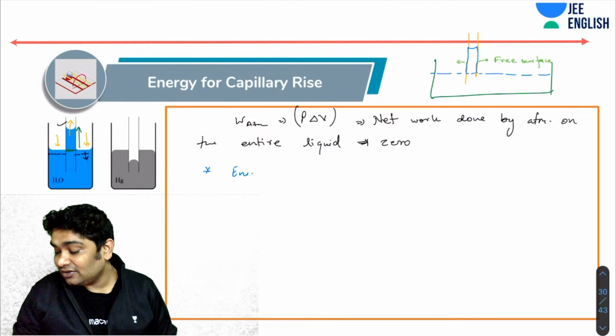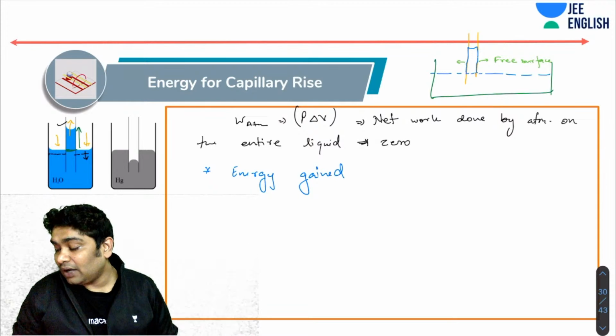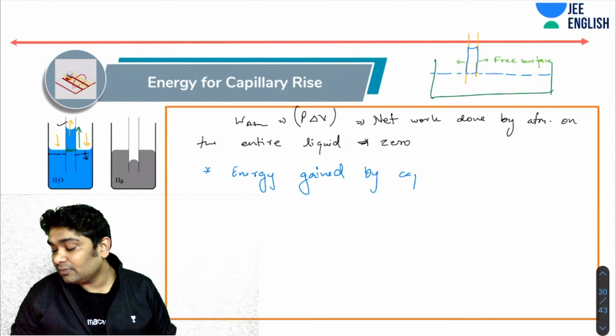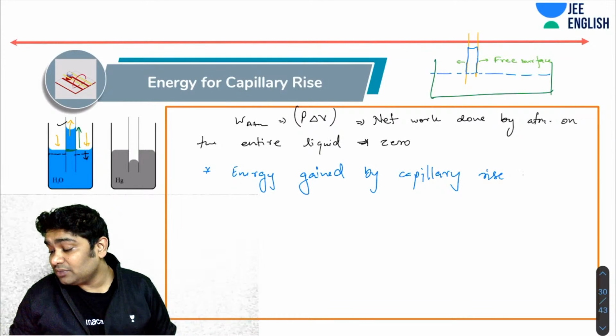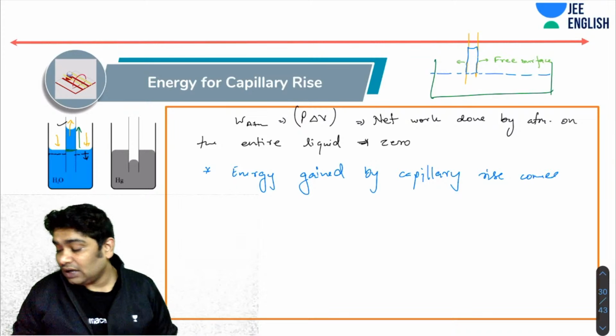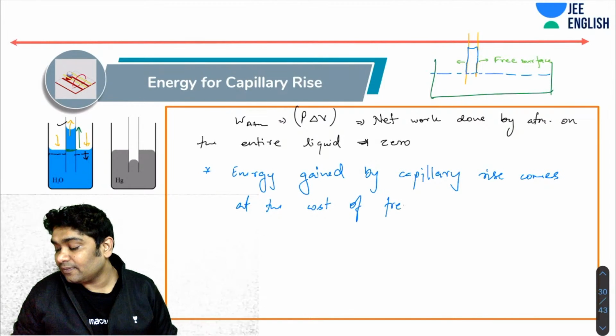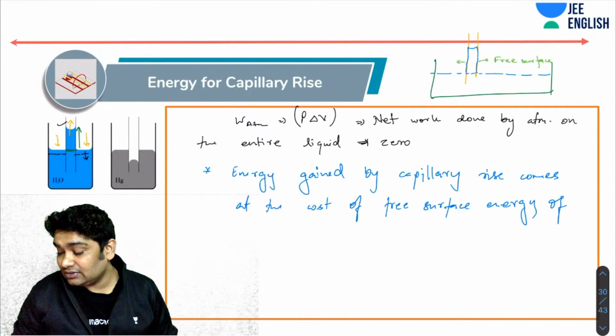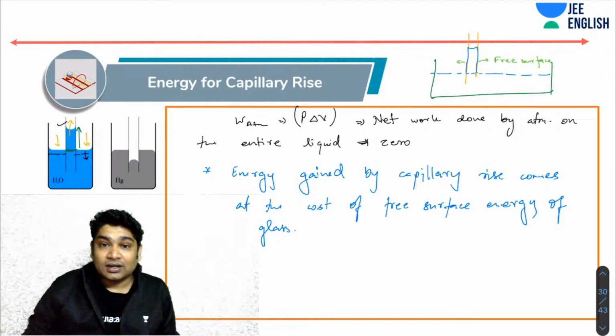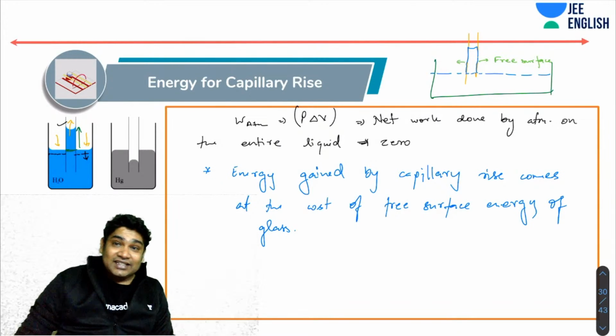Energy gained by the capillary rise comes at the cost of free surface energy of glass. Okay, so please note. So that is where this energy is coming from.